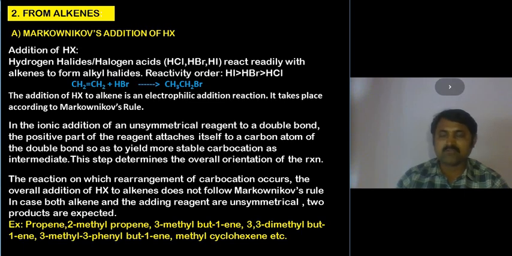If you take both, then what will happen? You get two products, of which one is the major product and one is the minor product, depending on the stability of the carbocation.